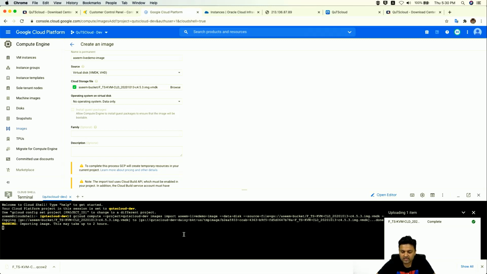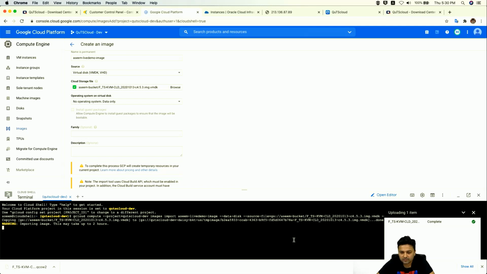Yeah, so you can say now the image importing process has begun. What we are doing is creating an image from the VMDK file. This is called image importing. The process has already started, and it says it takes up to 2 hours, but normally it doesn't take that much. It takes a few minutes.